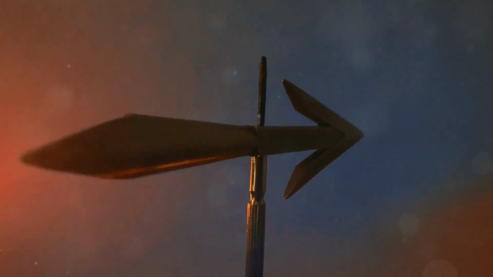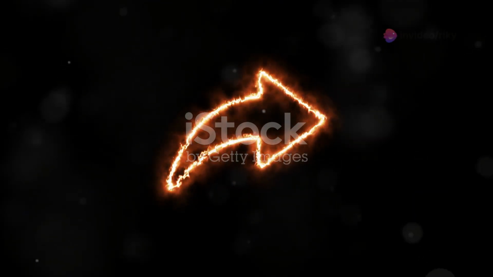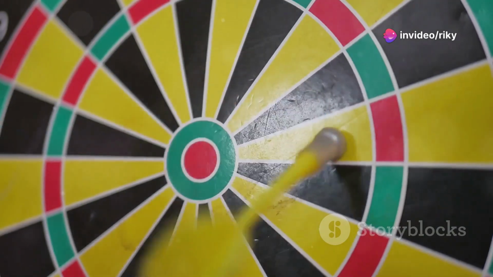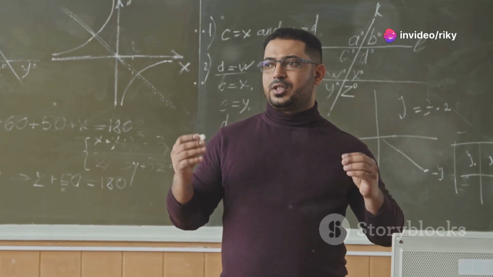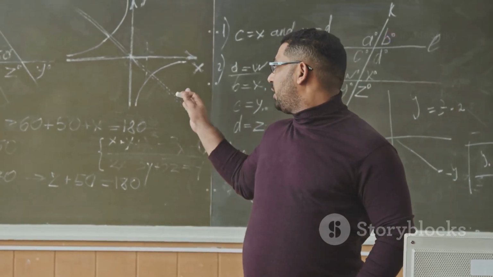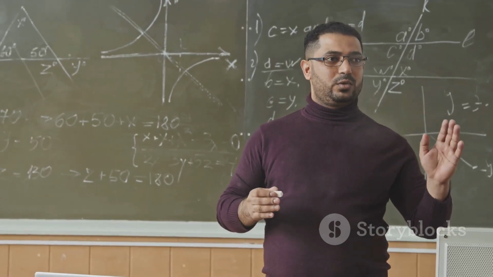Imagine an arrow. Picture it in your mind with a clear point and a defined length. It has a length and a direction. This arrow isn't just a simple line, it has a purpose and a path. This simple object, known as a vector, forms the bedrock of linear algebra. Vectors are fundamental tools in mathematics and physics.